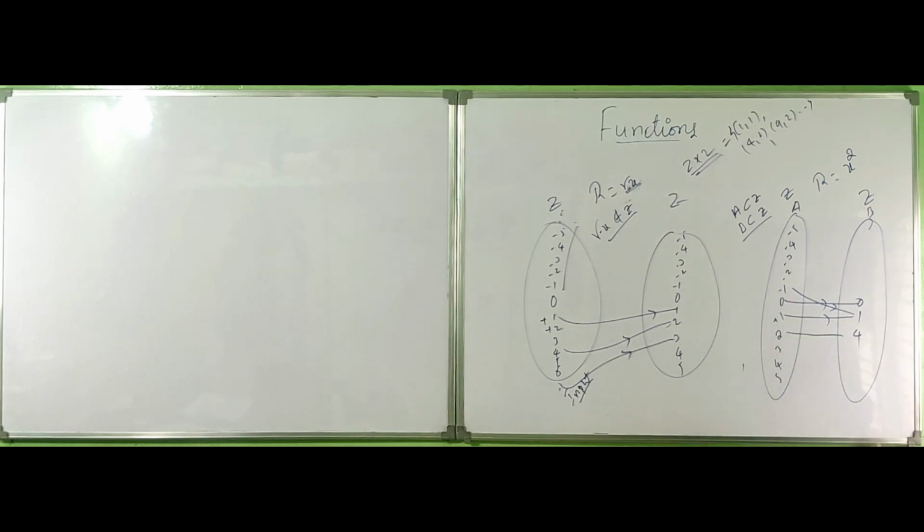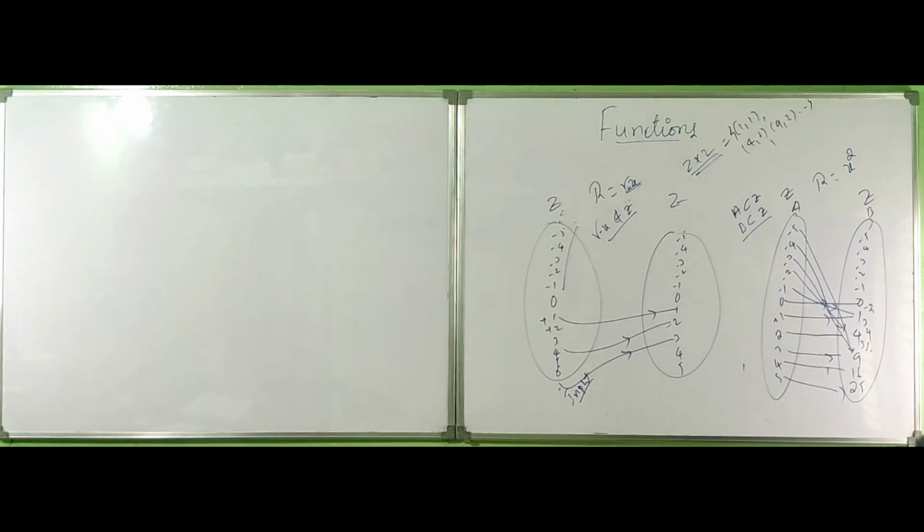I am writing this one, very important: minus 2 square is 4, and 3 square is 9, and minus 3 square is 9. Here we have 2, 3, 4, also 5, 6, 7 you can write, minus 1, minus 2, minus 3, minus 4, minus 5. Similarly, I am marking 4 to 16, 5 to 25, all elements.